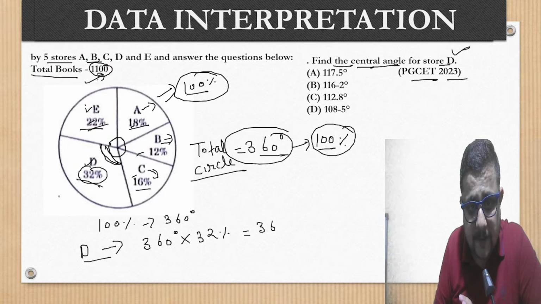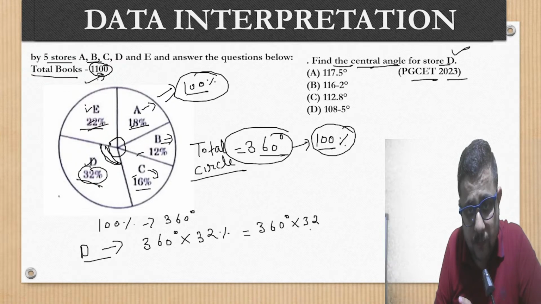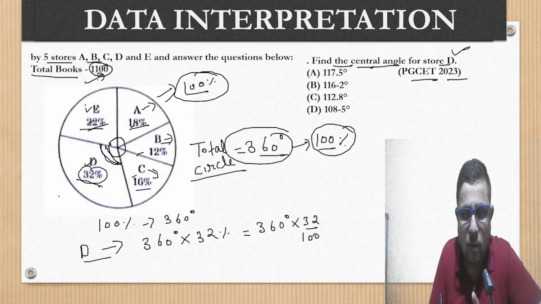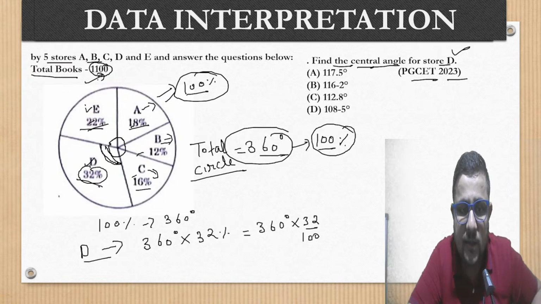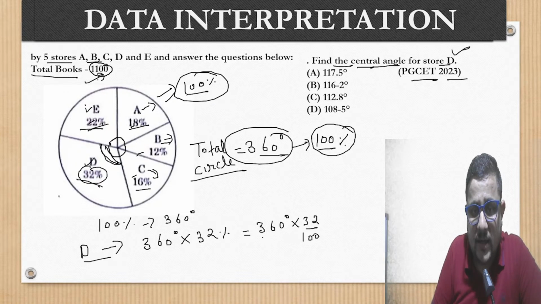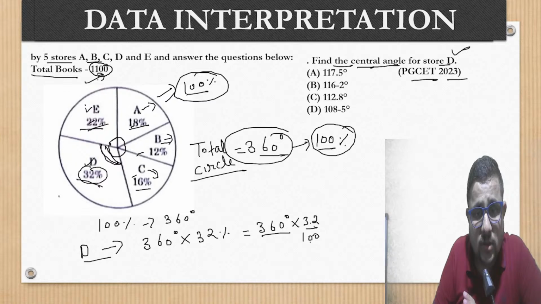Now 360, multiply 32 by 100. So by basic we are doing here. There is a shortcut way also, but that I will include in our percentage chapter and I will explain you in detail then. Now you can just do it. 360 degree is given. Now 32 by 100 you have done. 32 into 0, you will get 0.